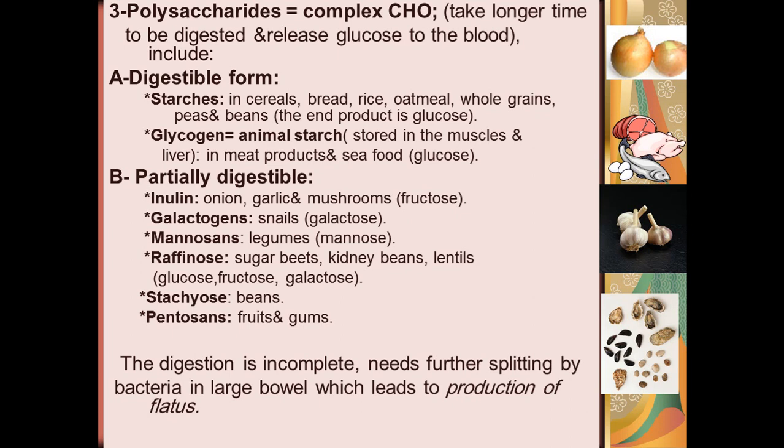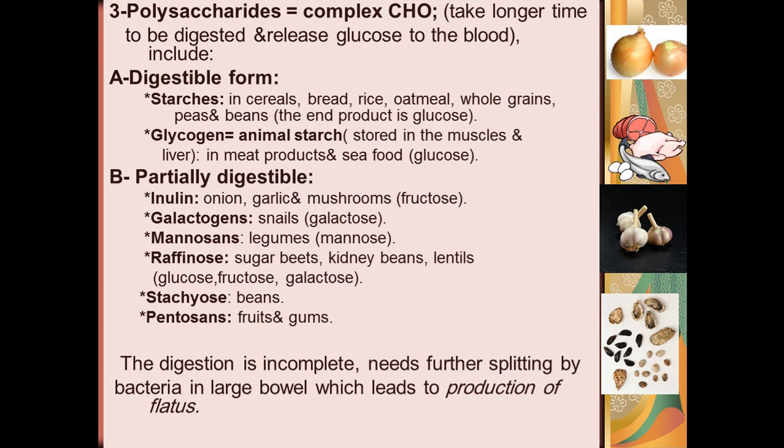We have partially digestible forms like inulin, which is present in onion, garlic and mushrooms, and we have galactogens. The end product of inulin is fructose, while that of galactogen is galactose.